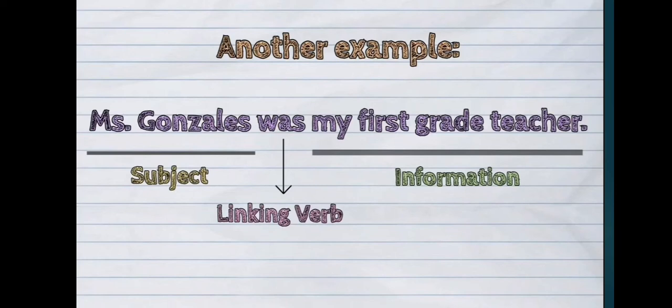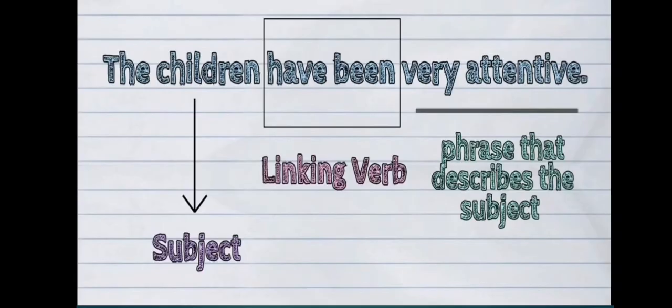The linking verb was gives the information my first grade teacher on the state of the subject Miss Gonzalez. Let's see one more example. The children have been very attentive. The linking verb have been connects the subject children to the phrase that describes them, very attentive.